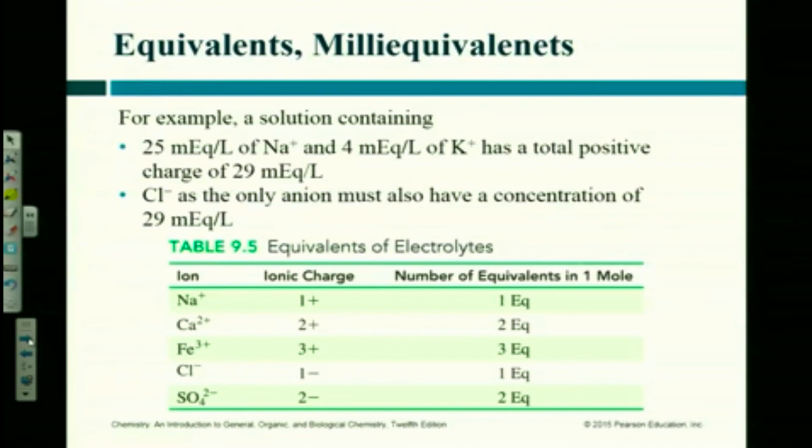If you did the calcium and the sodium together, would you need 2 sodiums? No, because they're both positive. I'm going to add those up, and then I would have to have 3 equivalents of negatives from someplace. So if I had 1 mole of sodium and 1 mole of calcium, I would have to have 3 moles of chloride to make that equal, because 1 mole of sodium plus 1 mole of calcium gives me 3 equivalents. Because calcium provides twice as much charge. Okay?